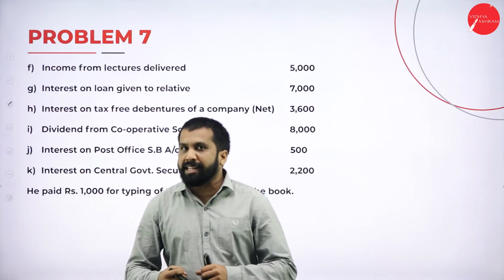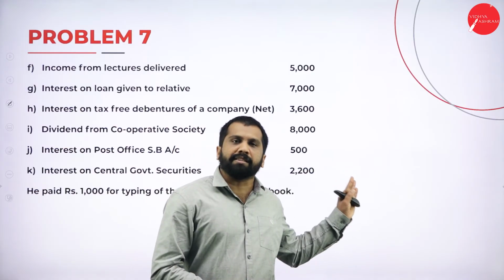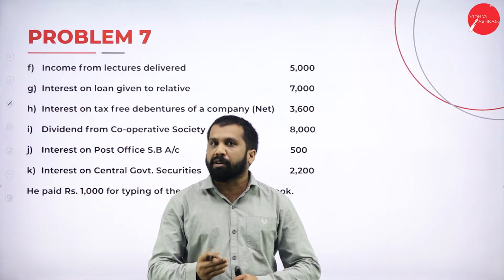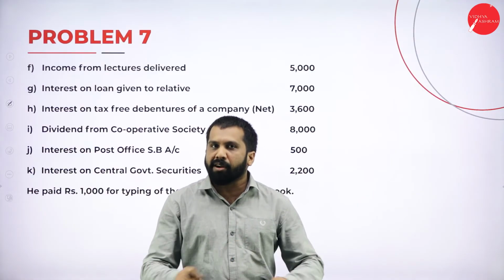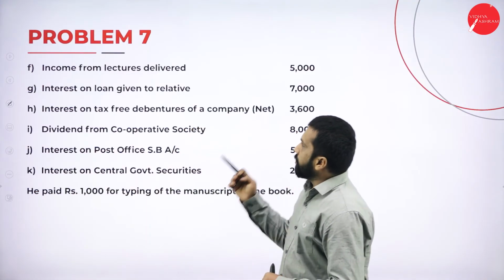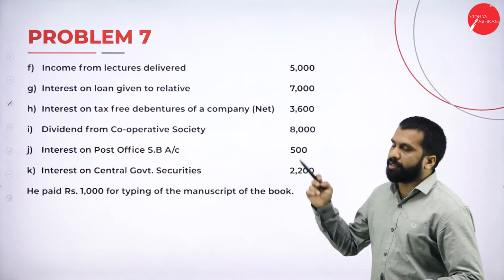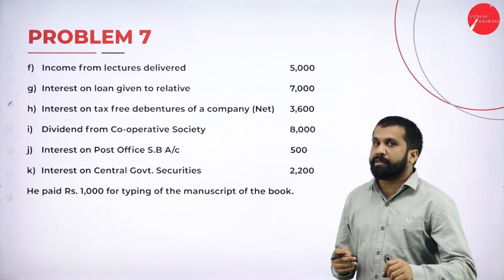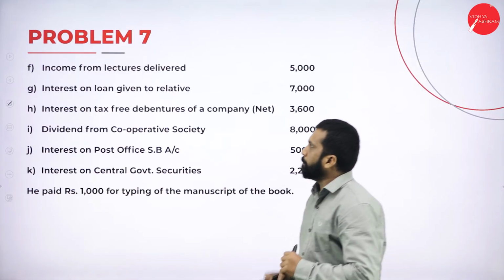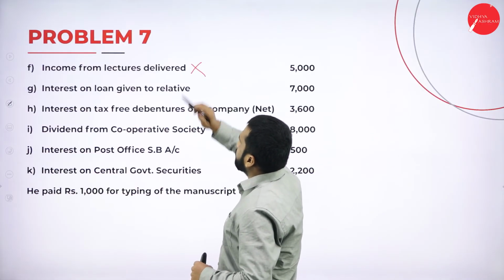Remember, if you deliver the lecture, it is not other source. It is your what? Profession. It is what? Your salary. It will not come under your income from other source. Remember this. So your income from lectures delivered is not your income from other source. It may come from salary or profession. Now, we will not consider this.